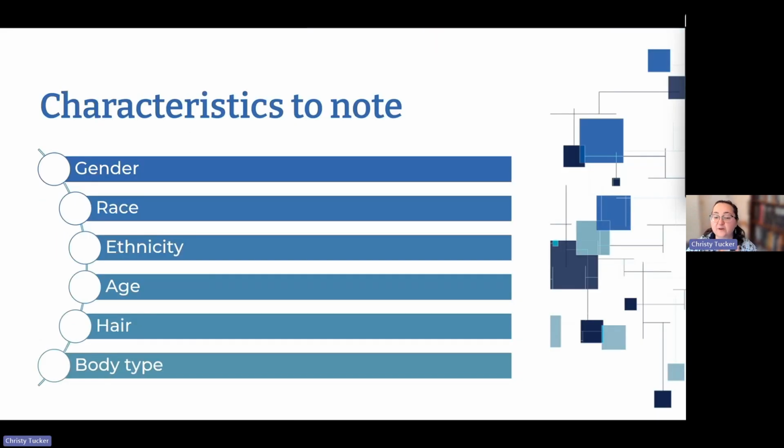Characteristics that you might note in that specificity in your prompt would be gender, race, ethnicity, age, hairstyles. Some of the tools do better with natural hairstyles for Black women in particular. That's one of my tests for breaking points for images. Some of them do great and some of them not amazing. Body type: AI images, like stock images, tend to be all skinny models.